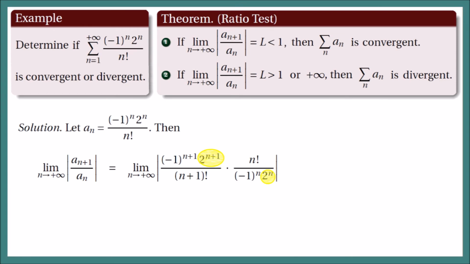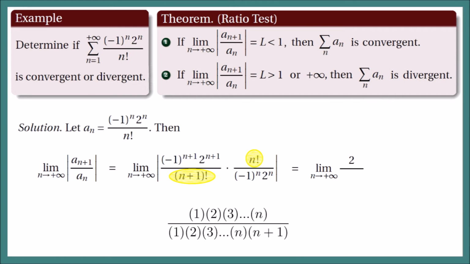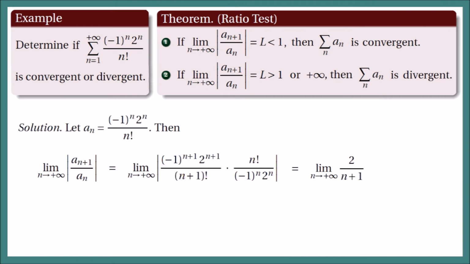Here we have 2 raised to n plus 1 all over 2 raised to n. If we simplify this, we have 2 in our numerator. And for the factorial of n over n plus 1 factorial, recall that n factorial is equal to 1 times 2 times 3 up to n. And similarly, n plus 1 factorial is the product of the integers 1, 2, until n plus 1. And in this rational expression, we can cancel out the first n factors. And we are left with 1 over n plus 1. So we have n plus 1 here in our denominator.